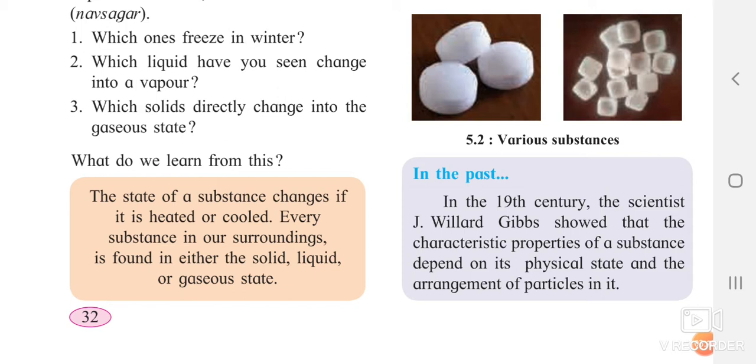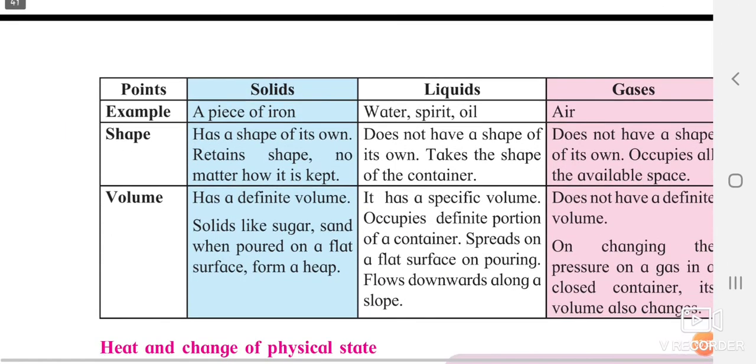Every substance in our surrounding is found either in solid, liquid or gas. There is no fourth state. It can be found either in solid or in liquid or in gaseous state. In the 19th century, the scientist J. Willard Gibbs showed that the characteristic properties of a substance depend upon its physical state and the arrangement of particles in it. Why is there a change in the state of a substance? It is just because of the arrangement of the particles in it and its physical state. Okay. Now we will see the next part.